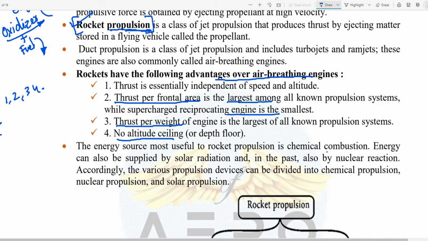Whether only statement 1 is correct, whether statements 2 and 3 are correct, whether 1, 2, 3 are correct, or 1, 2, 3 and 4 are correct. So that follows the same pattern. Please, you should know everything very widely this time.